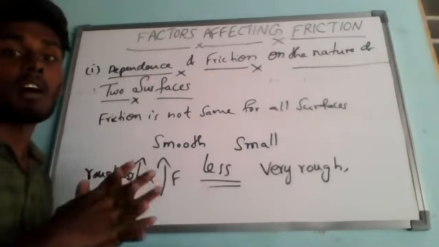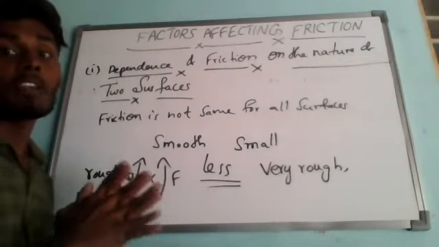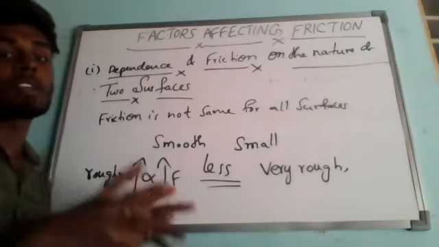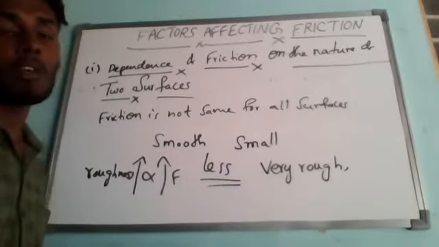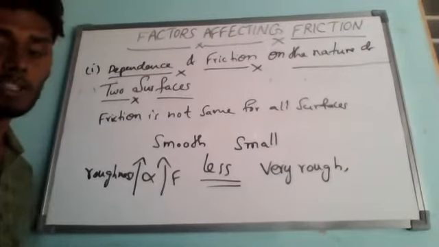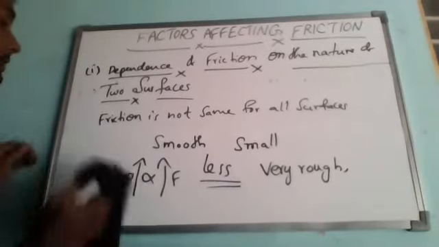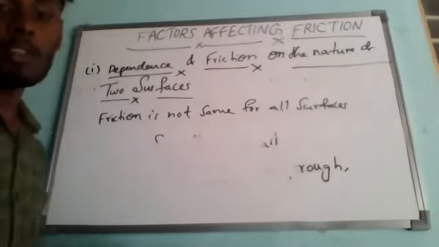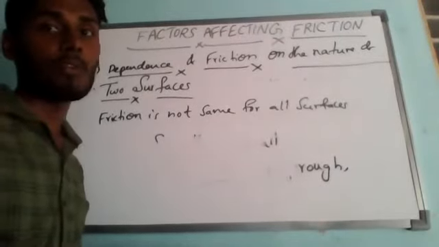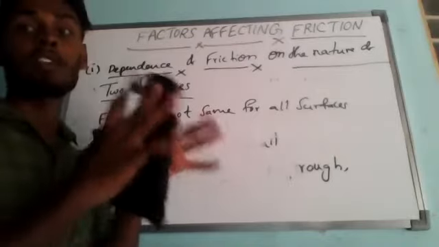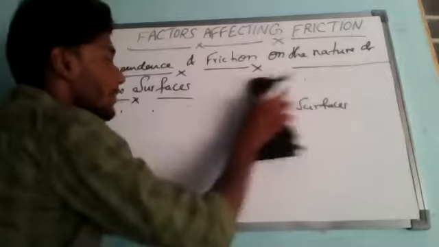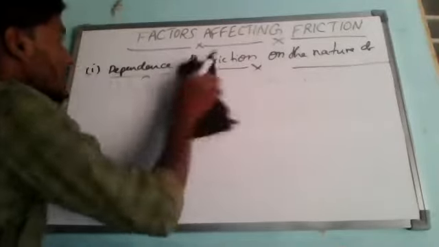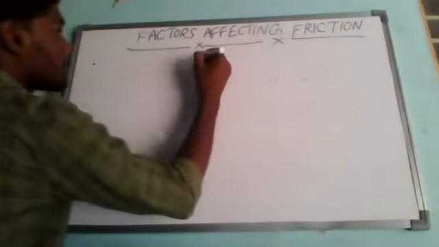So we can study the dependence of friction on the nature of surfaces by performing some activities. Okay, so now let me see what that activity is. Please note down that this is activity 1. Why are we doing this activity? To prove that the amount of frictional force depends on the nature of surfaces, by performing different kinds of activities, and to see how much friction is present between different kinds of surfaces. So just keep the heading that this is activity 1.